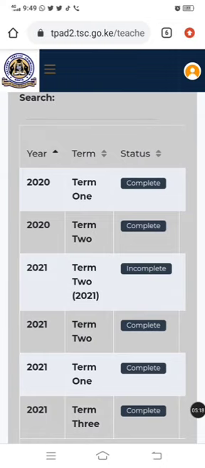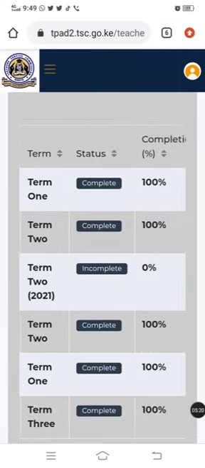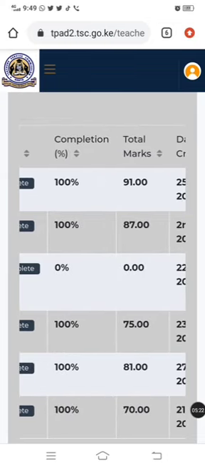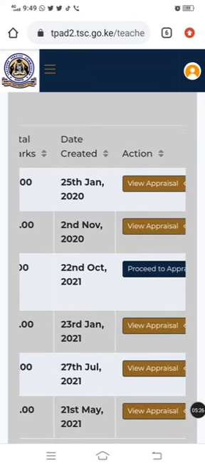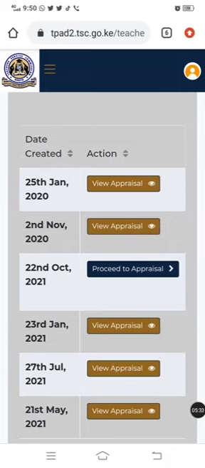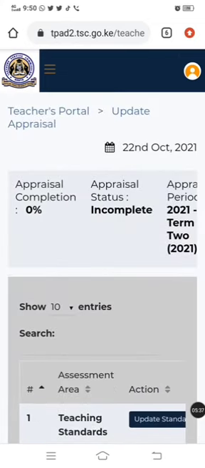So now what you do when it comes to this part, swipe to your left. As you can see, 100%, you can see my ratings, you can see when the Tpad was created, so you can see the date we have created this one now. So you swipe to your left and you come to this part, proceed to appraisal. I'm going to click there. So it's reading appraisal completion 0%. I've just started.